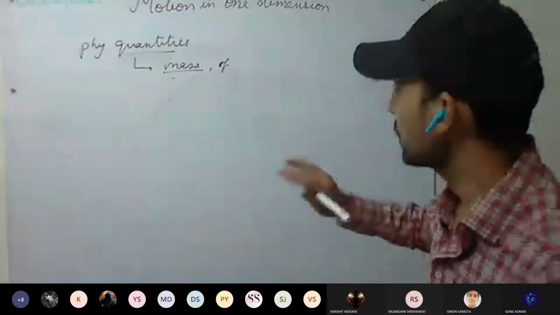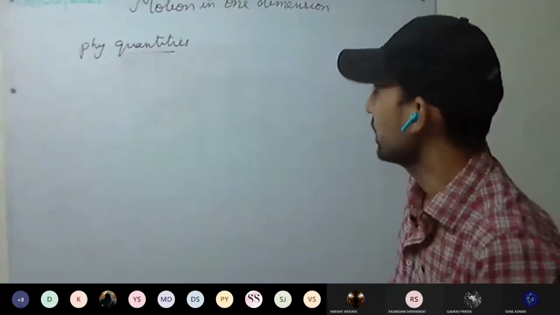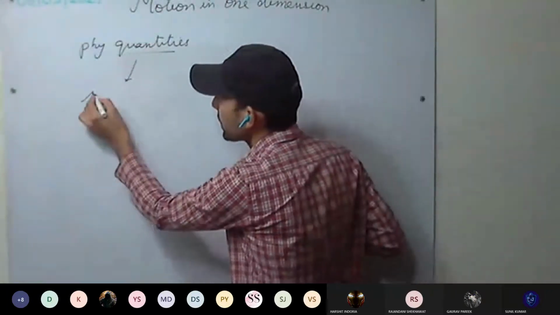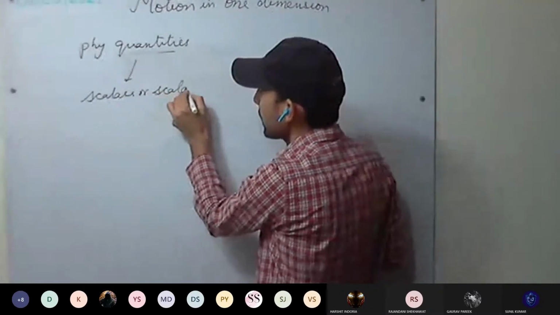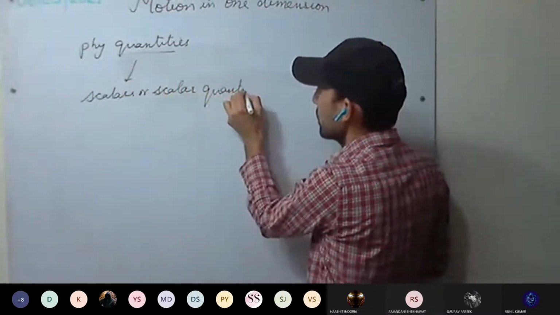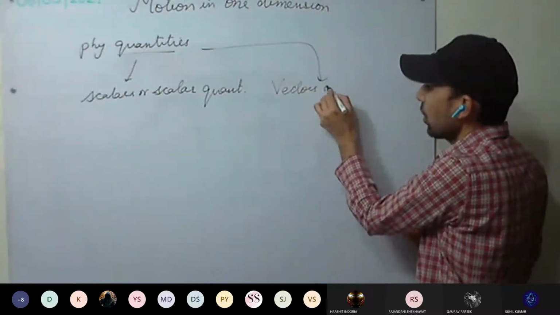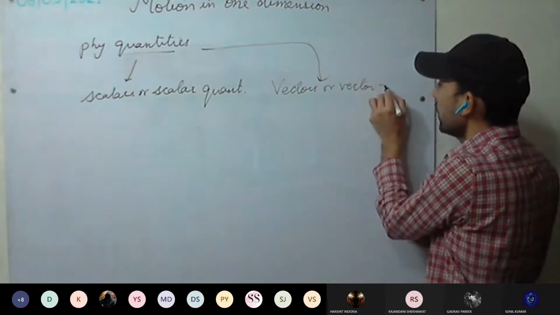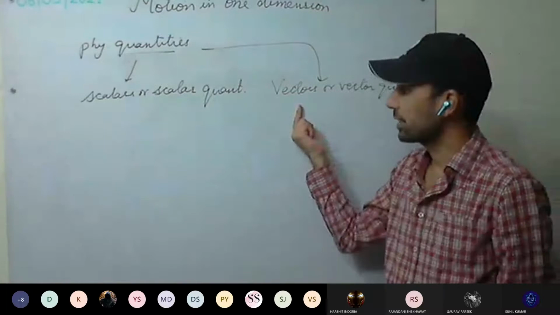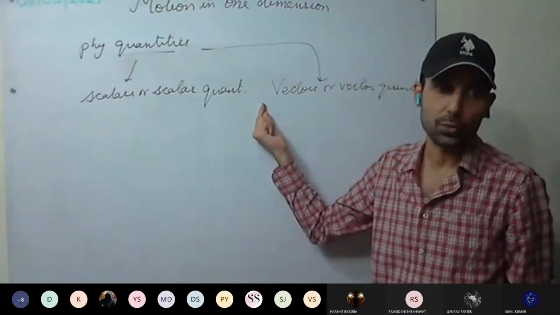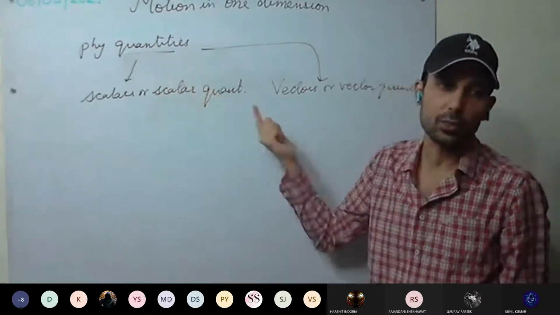Now see here, these physical quantities are divided into two categories, two groups. One is scalars or scalar quantities, and the second is vectors or vector quantities. So what are the differences between scalar and vector quantities, and why have we divided them into such two groups? What was the basis for the division of physical quantities into two groups?